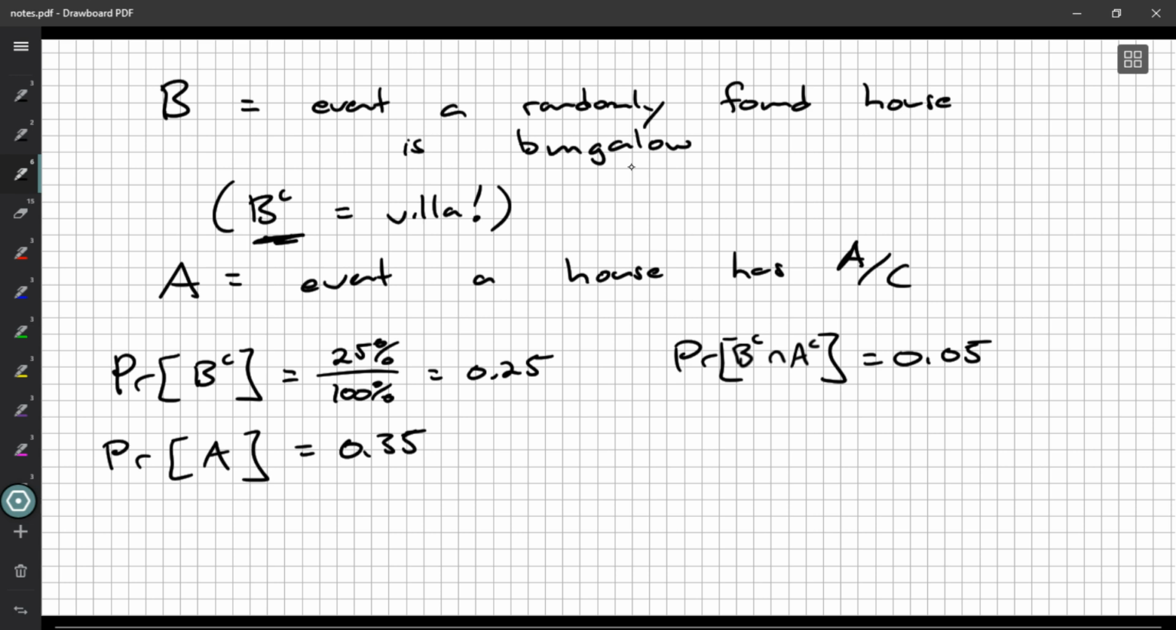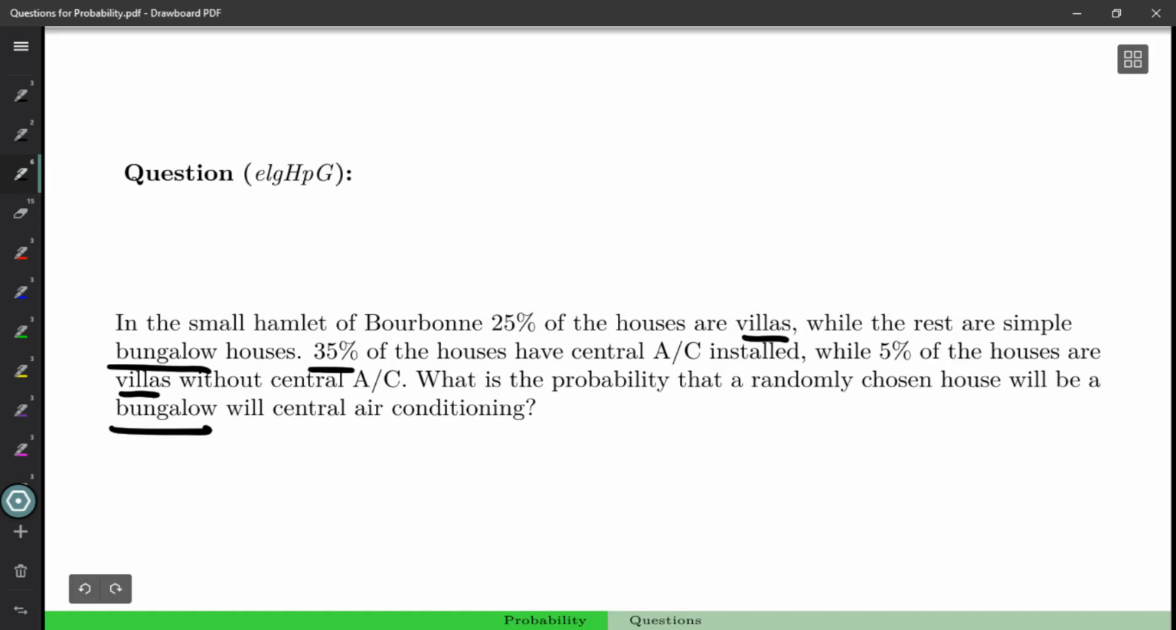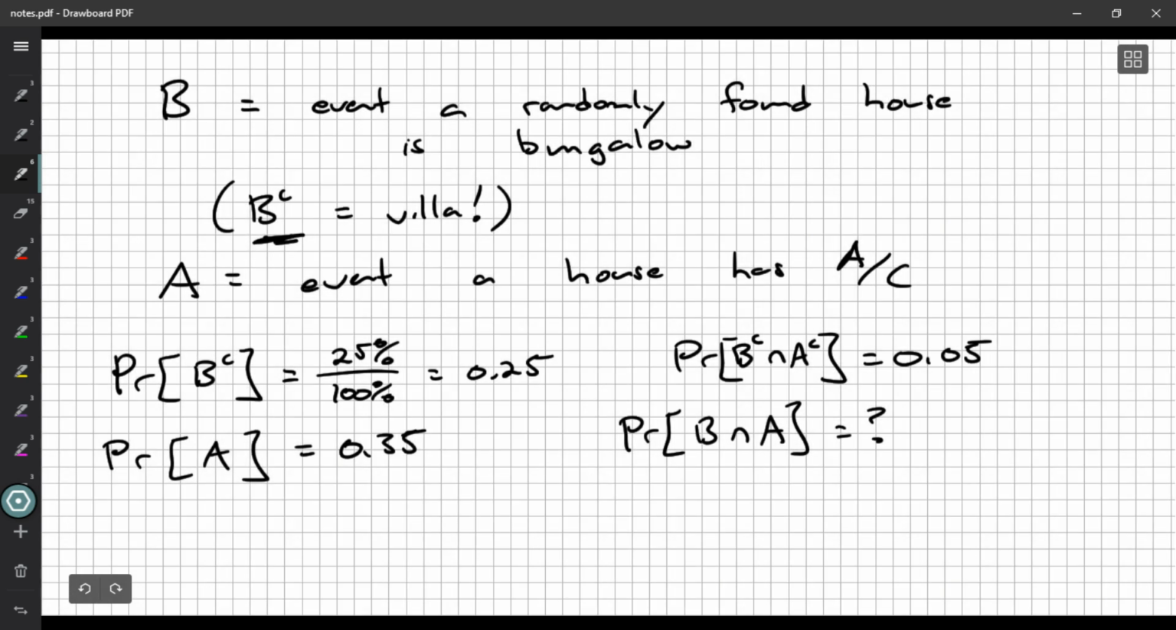And what do we want? We want the probability that we've got a bungalow that happens to also have air conditioning. Just go back and quickly double check. Randomly chosen house will be a bungalow with central air conditioning. Alright, so this is our task. Find the probability of B intersect A.